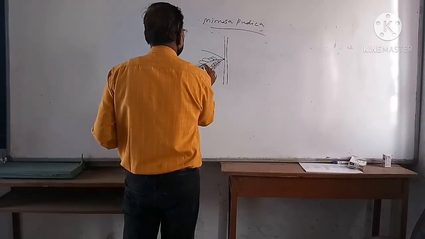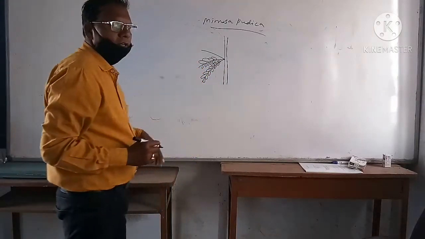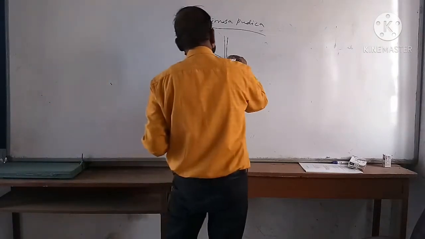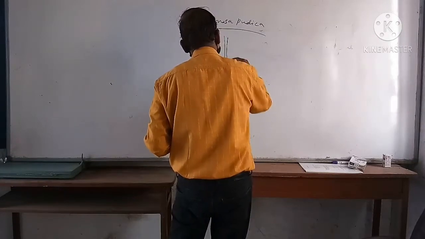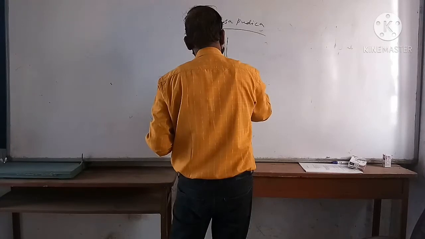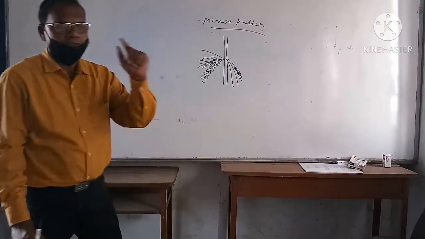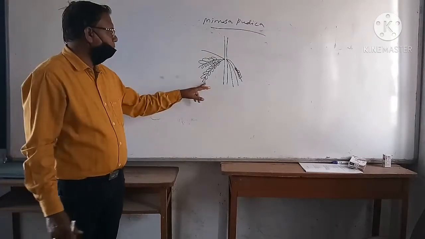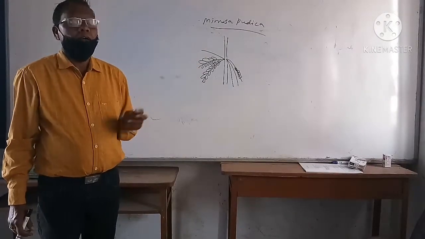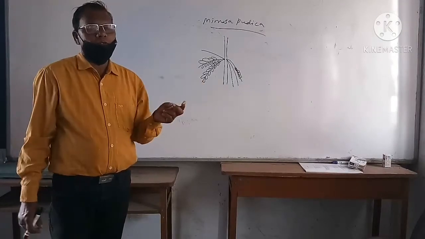When we touch the pinnules, the pinnule gets closed like this. Suppose we touch the pinnule present at the tip; because of the shock, the pinnule gets closed.